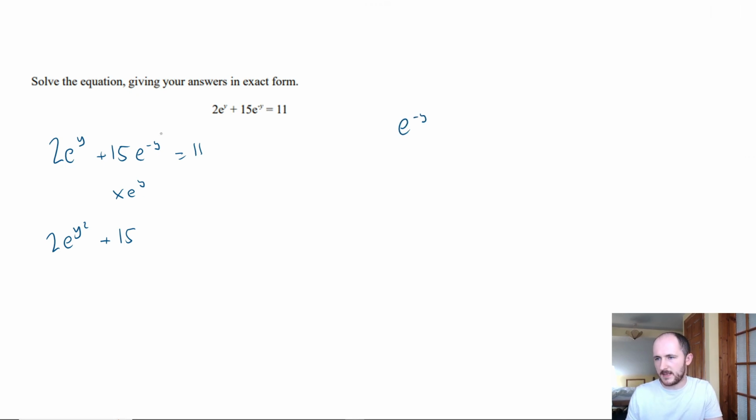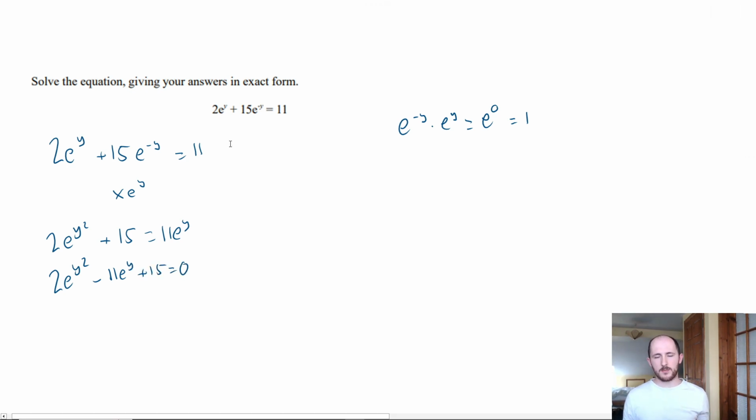When I times these, you add the powers, so it becomes e to the 0. And what's anything to the power of 0? It's 1. Now if I shove everything to one side, we have 2(e^y) squared, well it'd actually be minus 11e^y plus 15 equals 0. Now you have two options here.